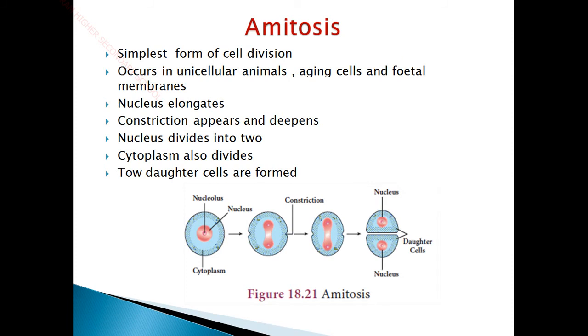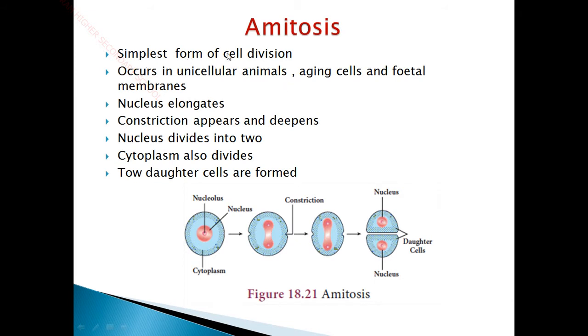Next, coming to the first type of cell division, which is amitosis. As I said previously, this type of amitosis process happens in lower groups of organisms such as bacteria, amoeba, cyanobacteria and some protozoans. These are all unicellular organisms. What do you mean by unicellular? Animals which contain only a single cell are called unicellular animals. Not only animals, it can be a bacterium or a protozoan also.